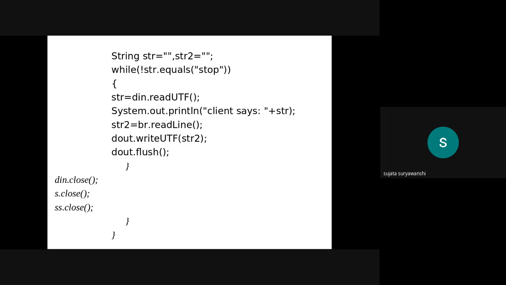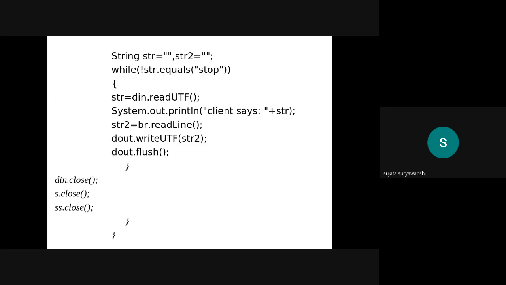Okay, so don't simply use the socket keyword, because the simple socket keyword is used to create the socket at the client side only, and at the server side, ServerSocket variable name is equal to new ServerSocket. And while creating the server socket, there is no need to pass the IP address, simply pass the port number which is mentioned at the client side.